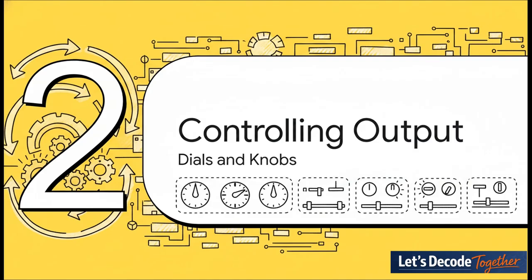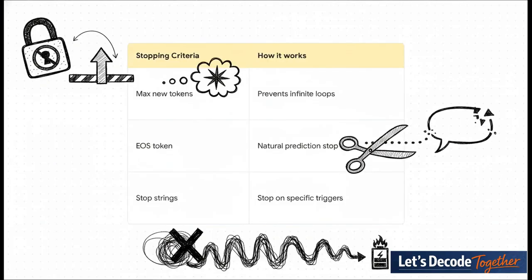Let's look at controlling the output, dials and knobs. To keep these models in check in a production environment, we have to use a few vital stopping criteria. Now, the most natural way a model stops is by predicting an EOS, or end-of-sequence token. Sometimes we also use stop strings, basically cutting the model off if it generates a specific trigger, like a new line followed by the word human.